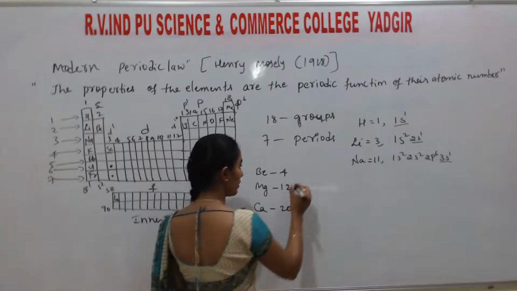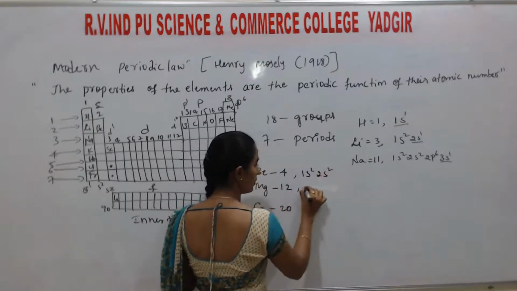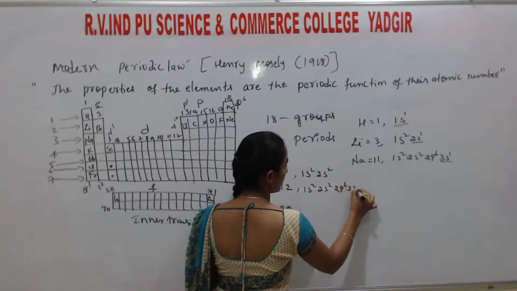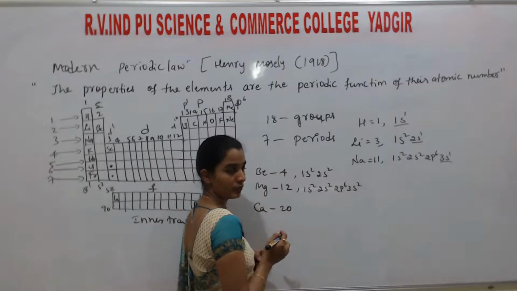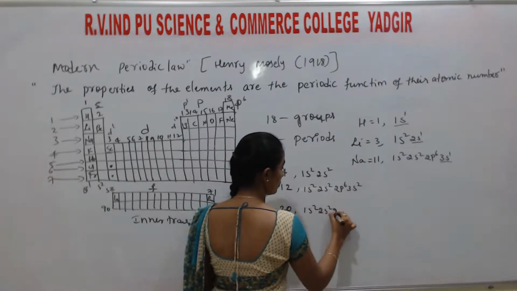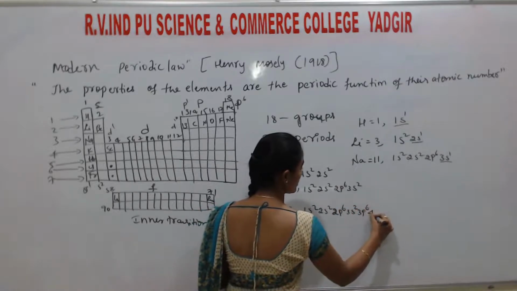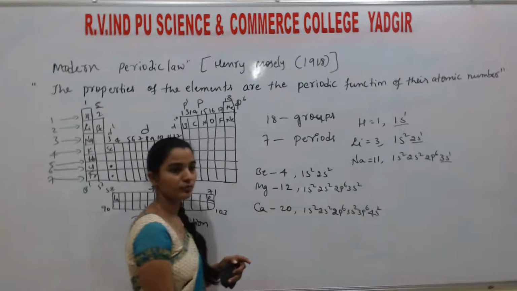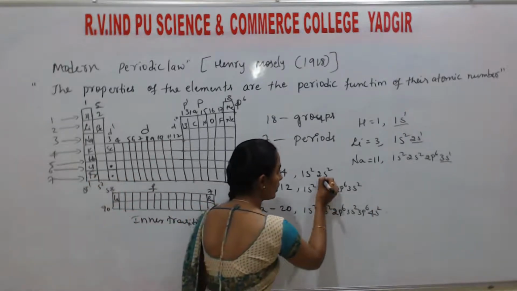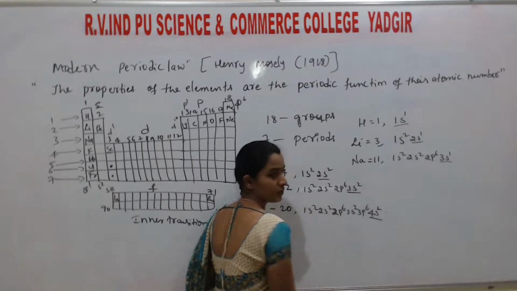If you write the configuration, you get 1s2, 2s2 for beryllium; 1s2, 2s2, 2p6, 3s2 for magnesium; 1s2, 2s2, 2p6, 3s2, 3p6, 4s2 for calcium. So the configurations end with 2s2, 3s2, 4s2.